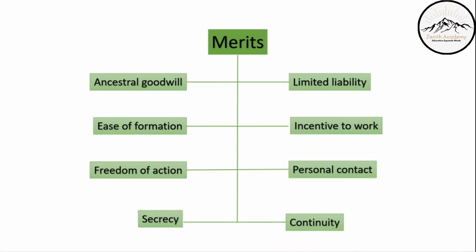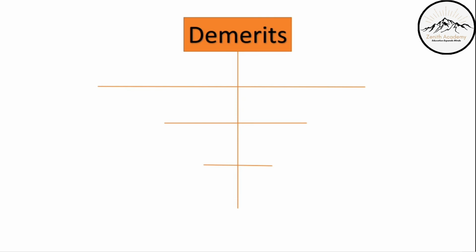Secrecy. The Karta does not have any compulsion to share the business things with his family. He can handle everything on his own, he can take all the decisions on his own. So that's why maintaining secrecy is very easy for him, because he is the one who is taking all the decisions and taking all the actions.